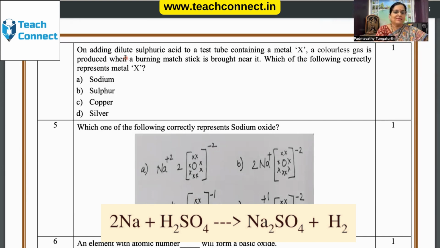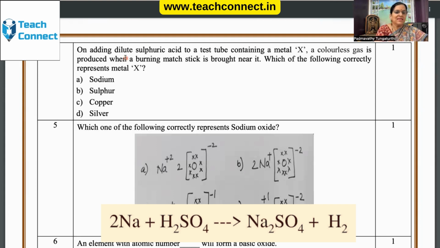H2SO4, dilute sulfuric acid, has hydrogen in it. Therefore, the metal which is reacting must belong to high up the reactivity series. Copper and silver are lower in the reactivity series, therefore there is no question of reacting with sulfuric acid.